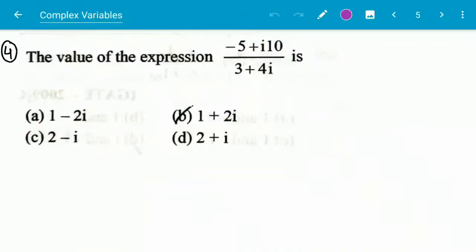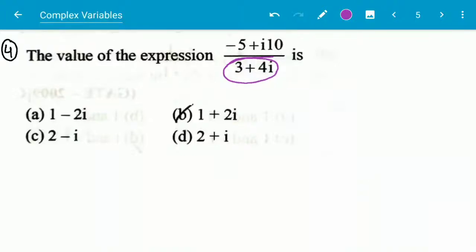Next question: the value of the expression (-5 + 10i)/(3 + 4i) is. This is according to the basics of complex variables. For this type of problem, we have to convert the denominator of the function to a real value. So what do we do here?